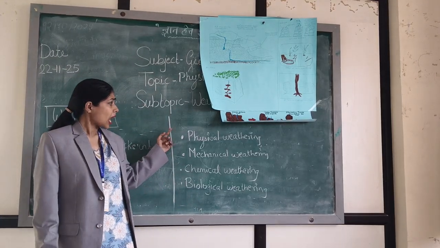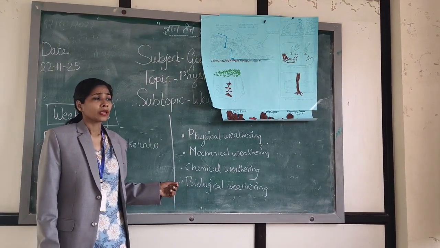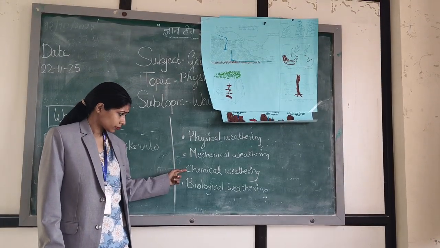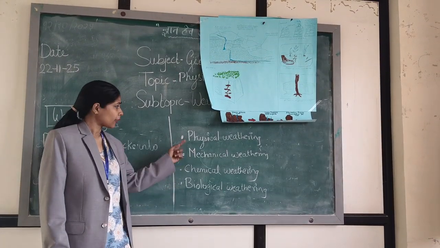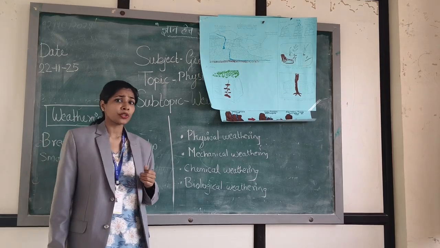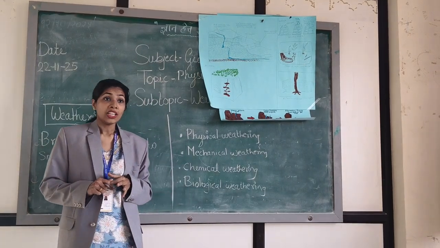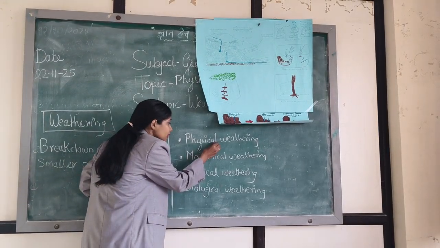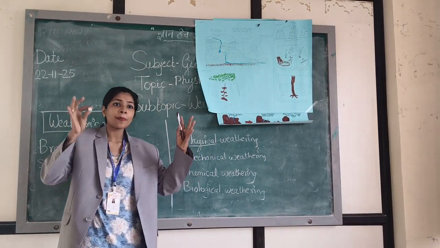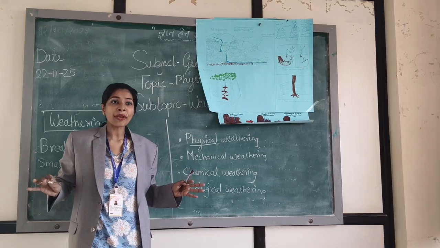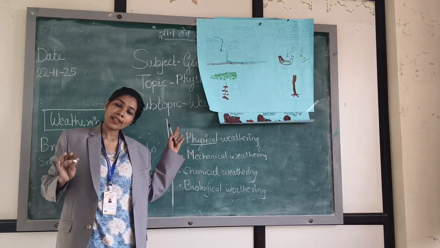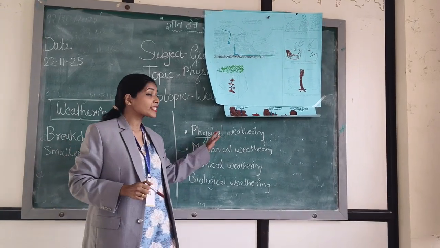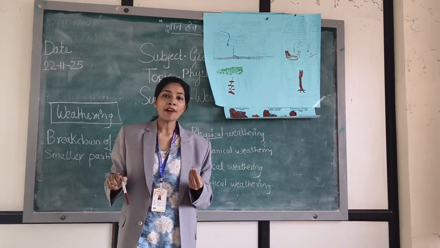Can anyone tell me how many types of weathering there are? Four types. And what are those? Physical weathering, mechanical weathering, chemical weathering, and biological weathering. And what happens in physical weathering? Yes, Ashwini, can you tell me? Physical changes happen. Yes, physical change. The word itself, physical, says the physical changes, meaning the shape of that stone. The topic itself says formation. So the physical body is formed with the help of volcano.